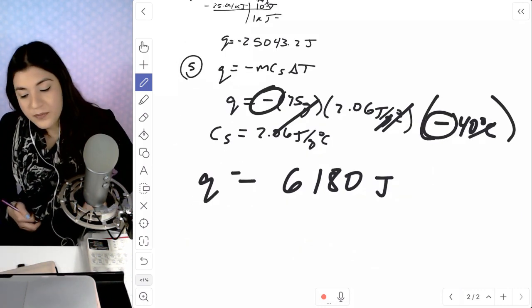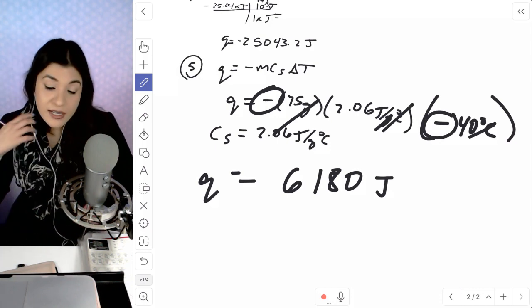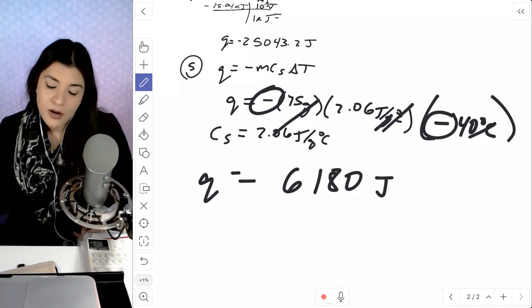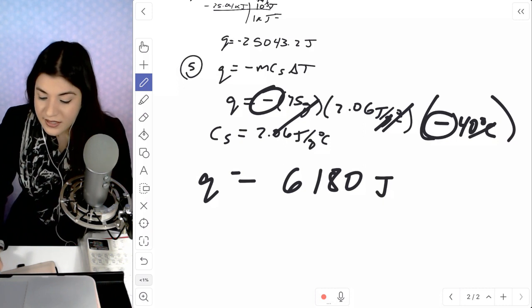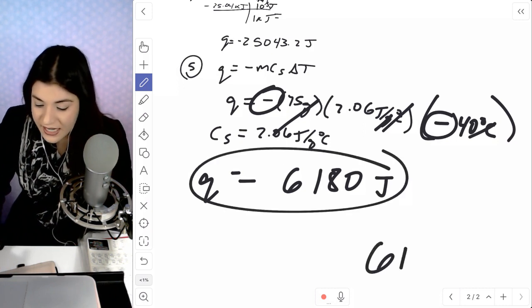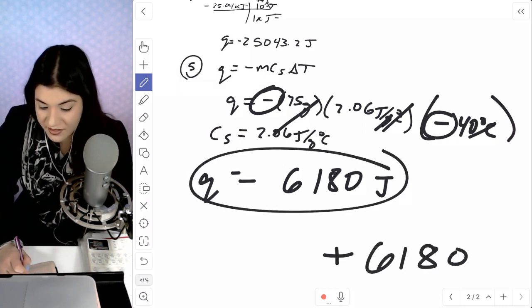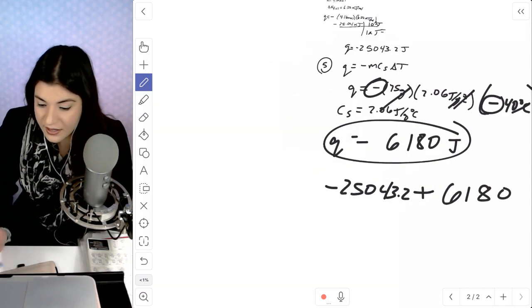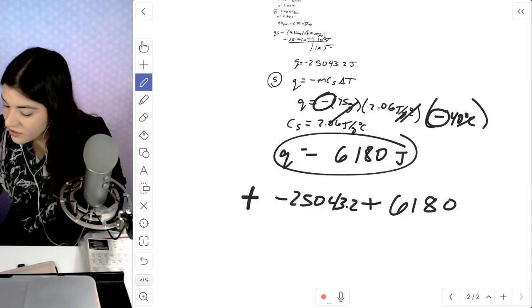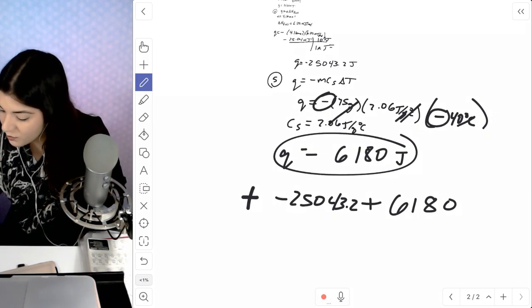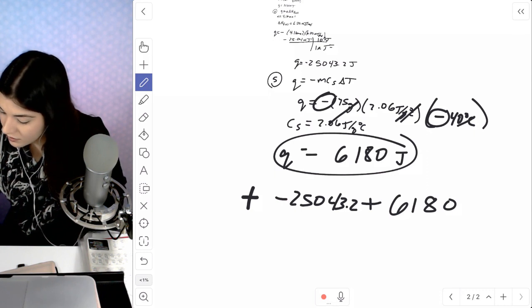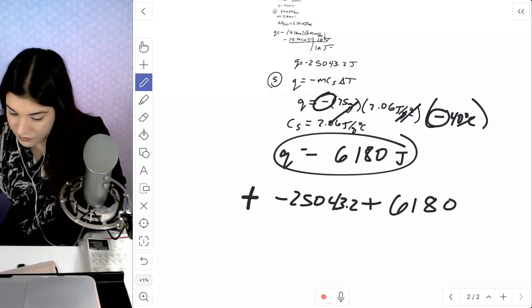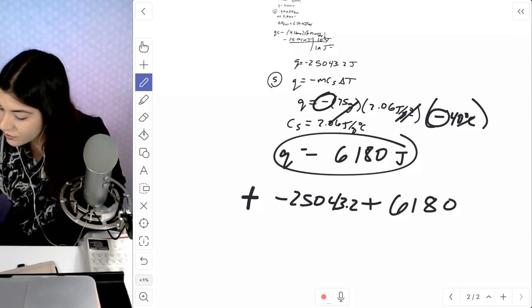Our last step here is to add all of our heat up. So all the Q's together. So I'm going to add up 6,180 plus everything else that we found prior. And here, let me go ahead and go back. So I'm going to start adding this all up, and then that would be our final answer. So plus a negative 5043.2.